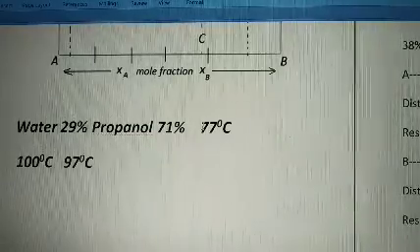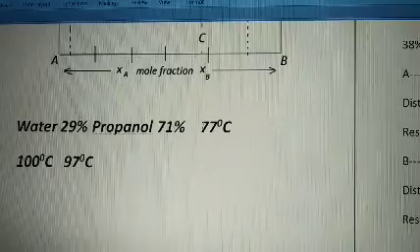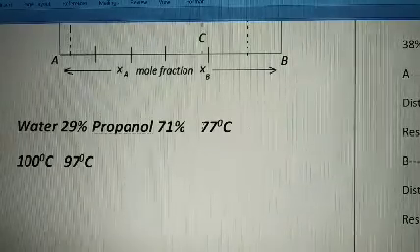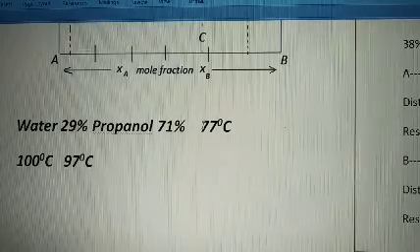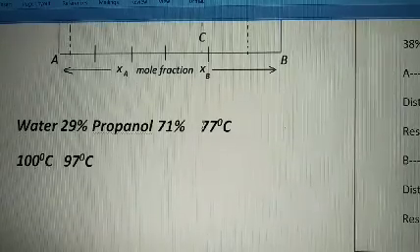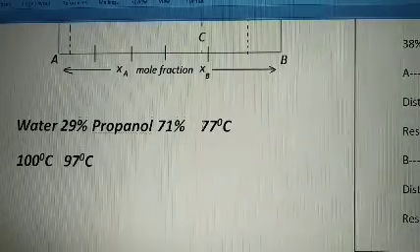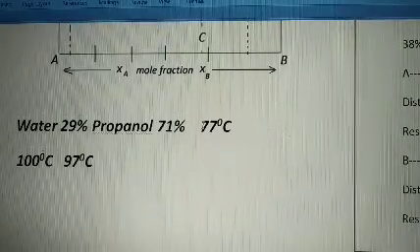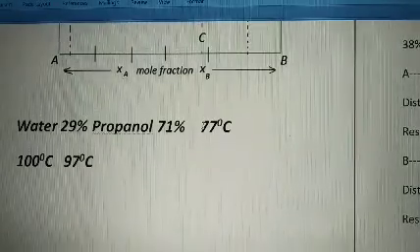One more example is here. If we have 95% alcohol and 5% water, you know that alcohol has a much lower boiling point, nearly 350 Kelvin. Ethanol has 350 Kelvin as the boiling point.